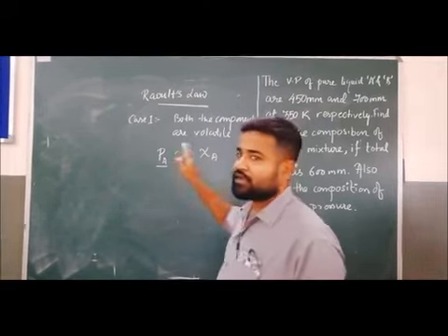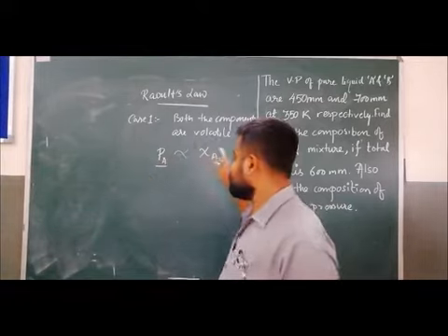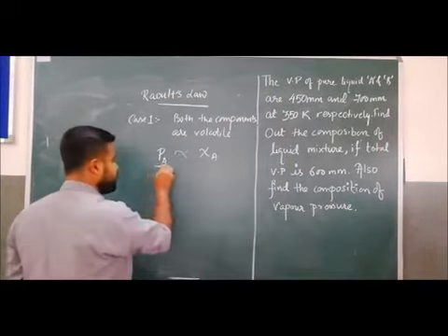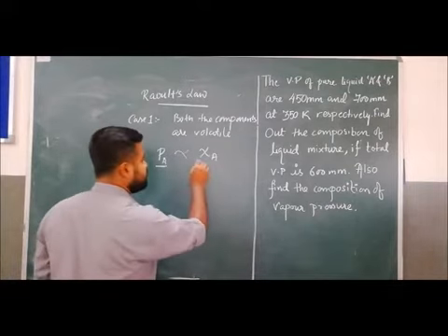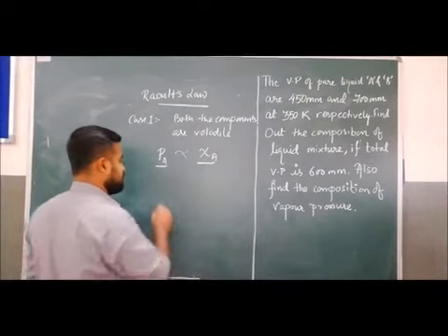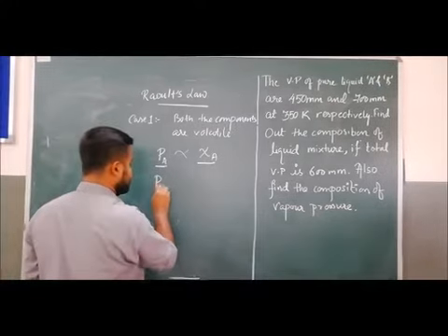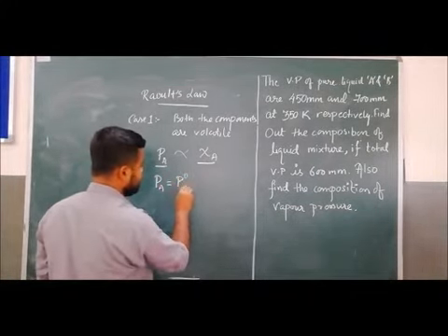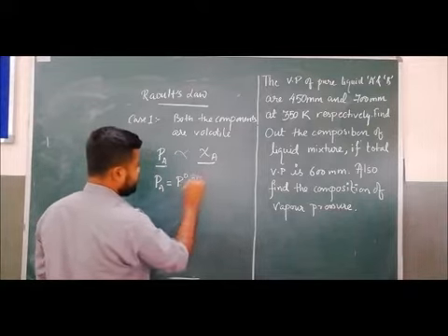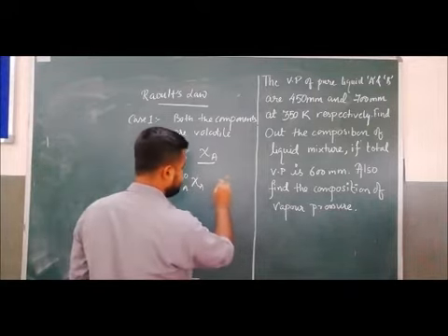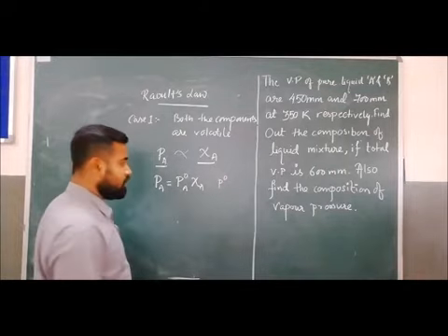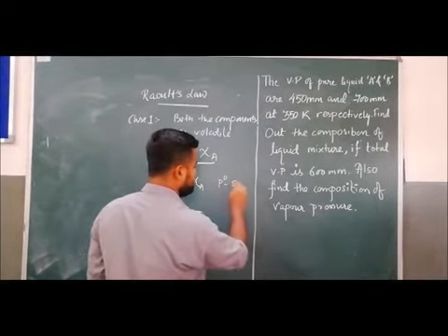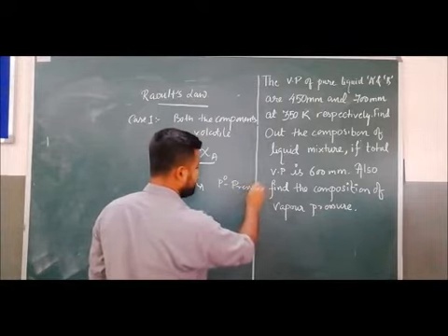Greater the mole fraction, greater will be the vapor pressure. Lower the mole fraction, lower will be the vapor pressure. So we can write PA equals P naught A XA. Here P naught A is the pressure of the pure solvent.